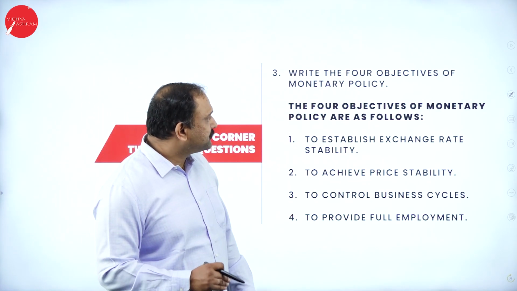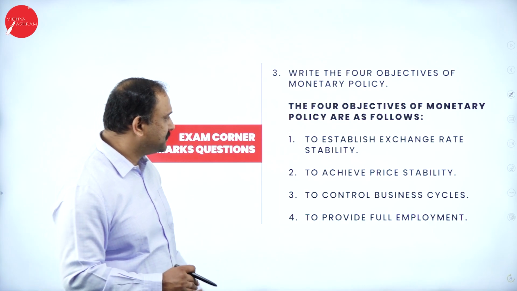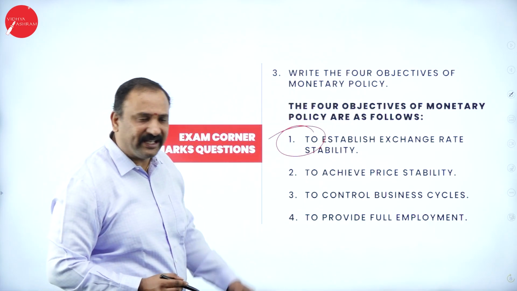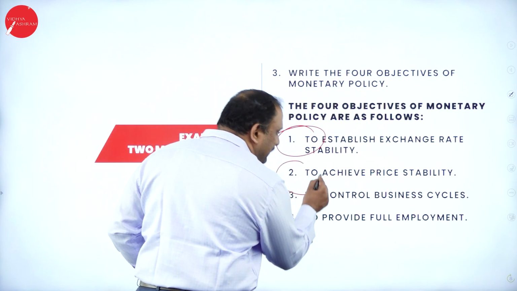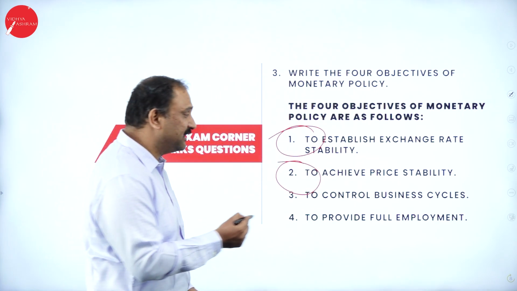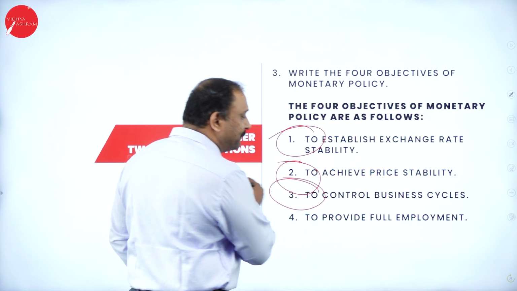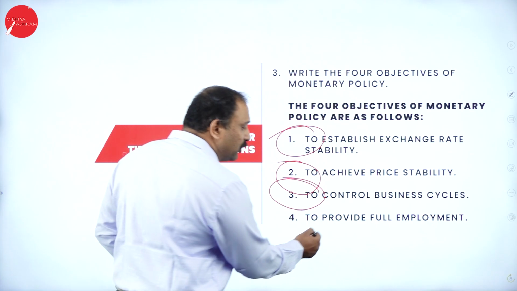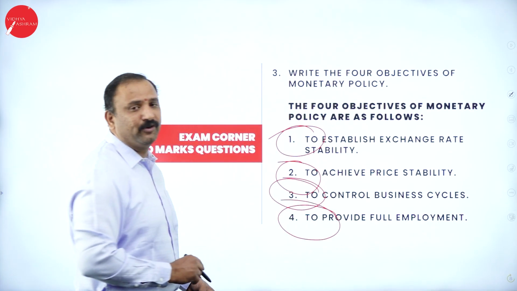Followed by the four objectives of the monetary policy. The four objectives are to establish the exchange rate and stability. Next, we go into the price stability factor. Then we start understanding about controlling the business cycles here. That's in the 2-mark question that we are talking about. Followed by the providing of full employment.